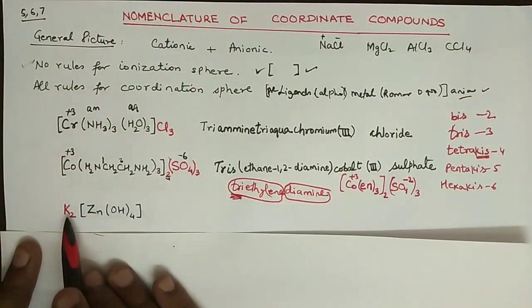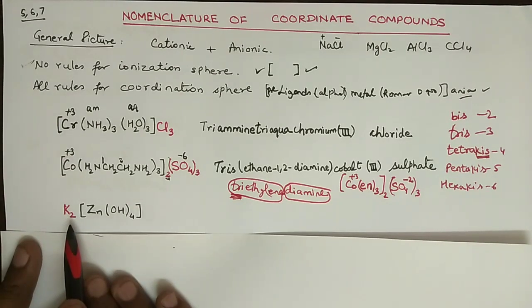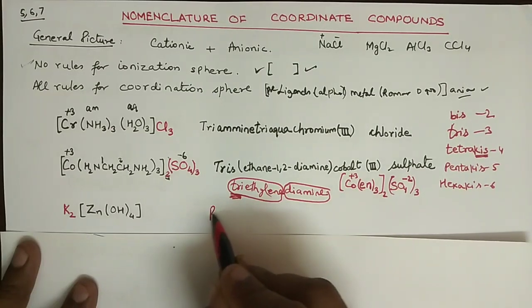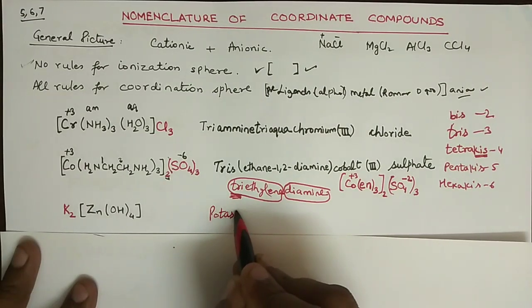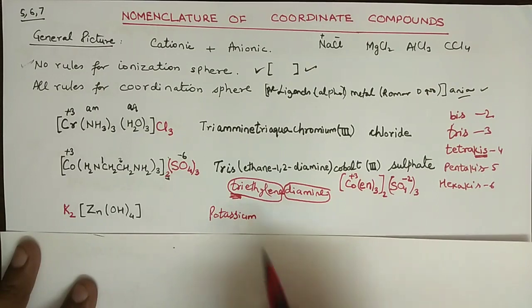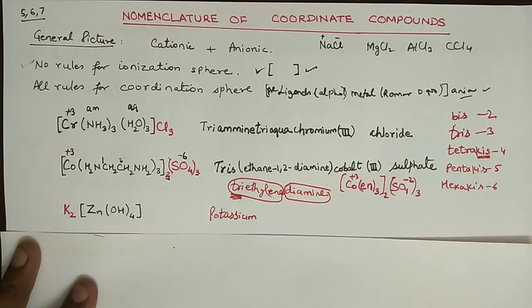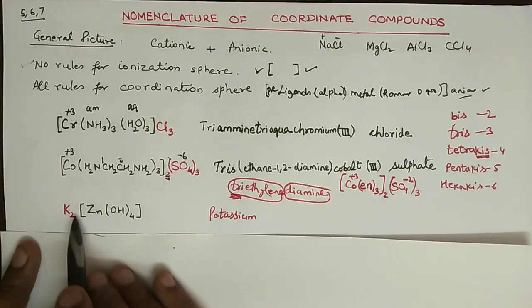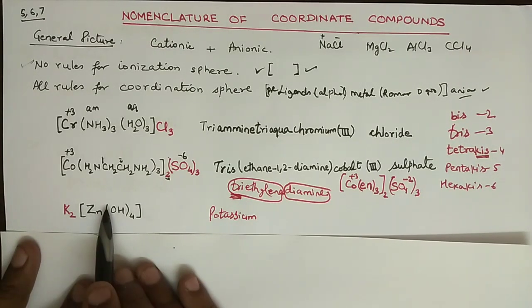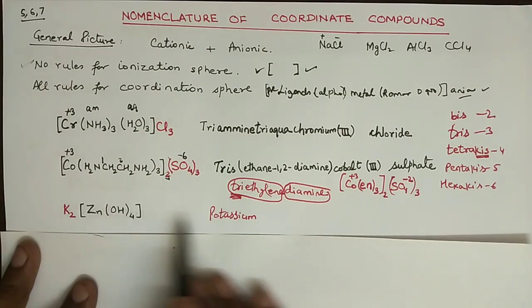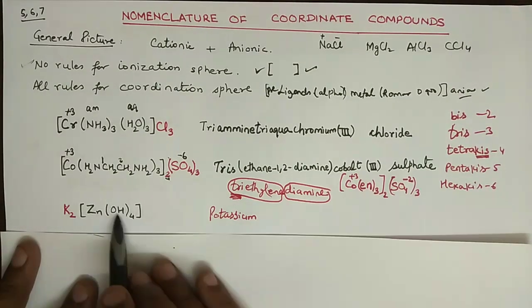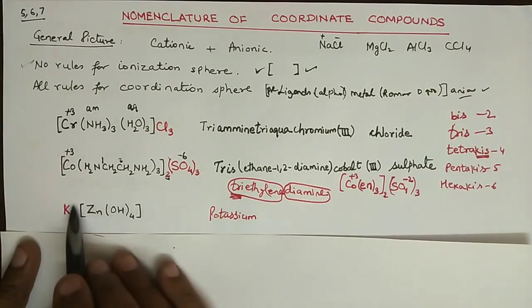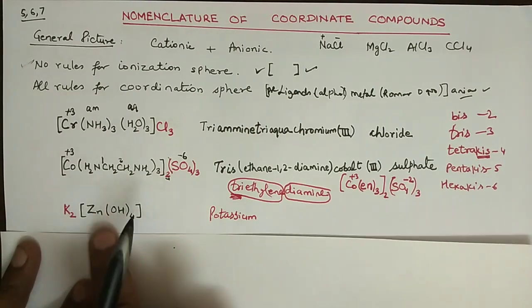So if we have potassium and you see that there are 2 potassium, do not write it twice, just write potassium with capital P, and mind that there must be a gap because you are just switching between the ionization and coordination sphere. So this is potassium, and then you have to write down the coordination sphere. So all rules for coordination.